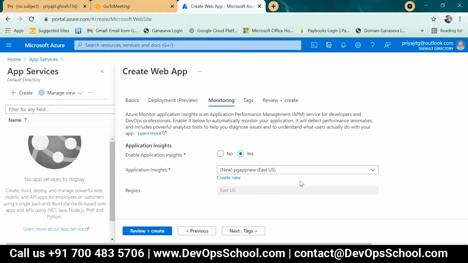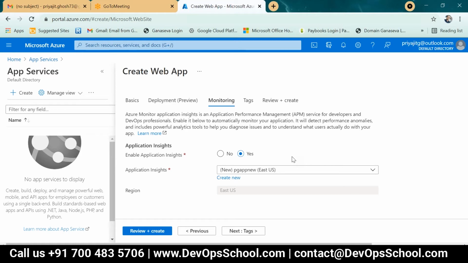So monitoring our app. Here another part is Application Insights. Application Insights actually holds the logs. It's another cost. Whatever the accessibility, whatever the activities, that activity will be stored in Application Insights. Oh, it is not required, so no additional cost. In a UAT or production environment, you have to put it here, yes, and it will be in the same region.